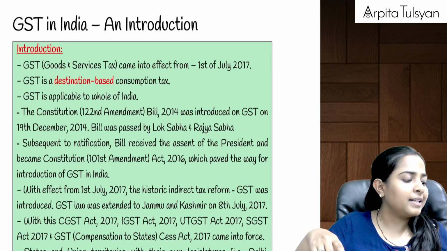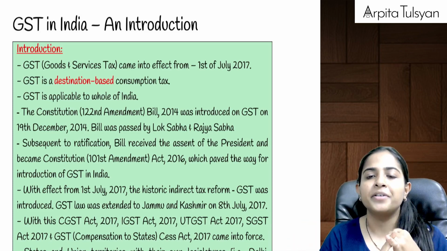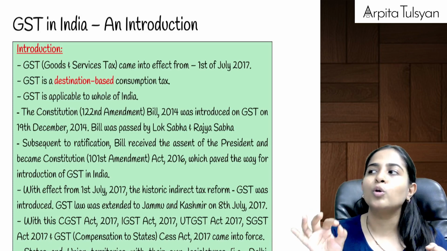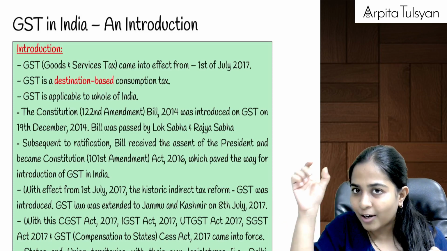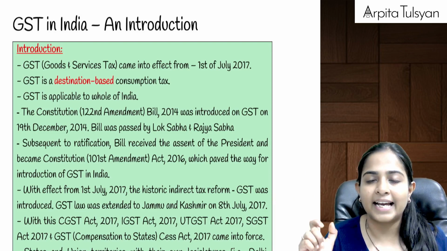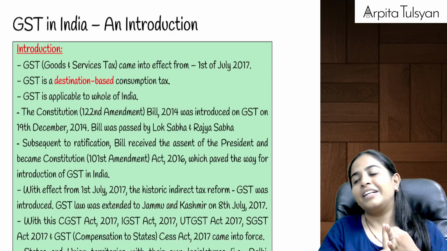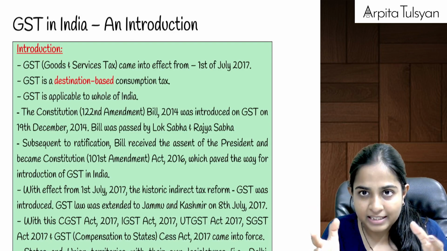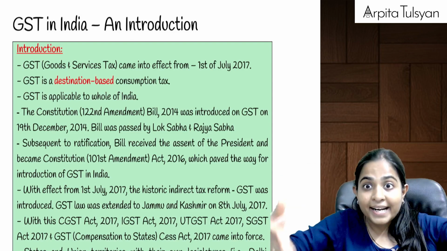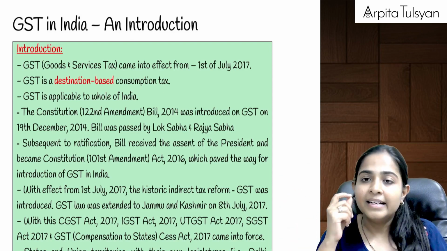Now, first chapter, that is GST in India and introduction. Basic things that we need to know is, first of all, GST is a destination based tax. That is, the revenue of GST should go to that particular state where the goods are going to go. Wherever is the final destination of the goods, at that particular state the revenue should go. And second, GST is a consumption based tax. It is not that the customer is earning something, the customer is spending something on goods or services, and on that the customer is required to pay the GST.